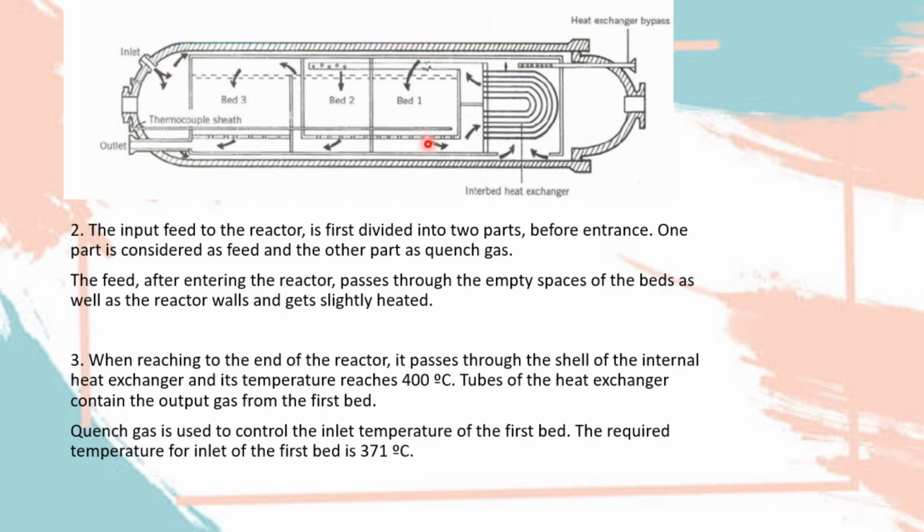So when reaching the end of the reactor, it will pass through the shell of internal heat exchanger and its temperature reach 400 degrees Celsius. So in the tubes of the heat exchanger contain the output gas from the first bed.